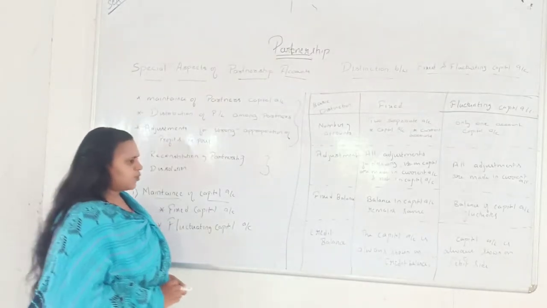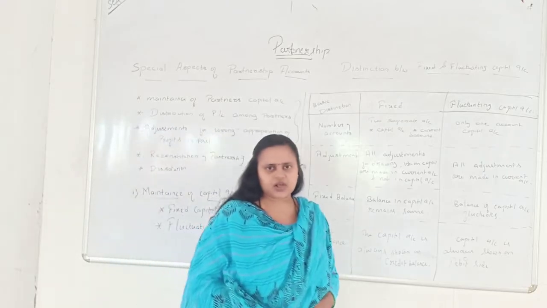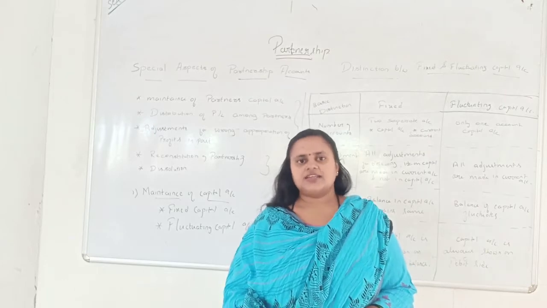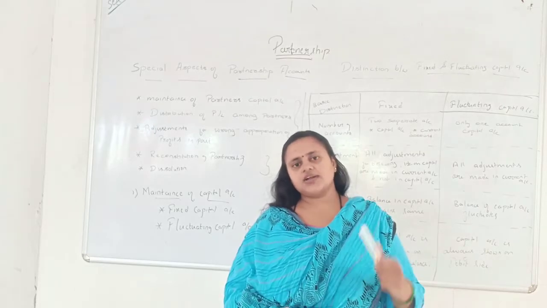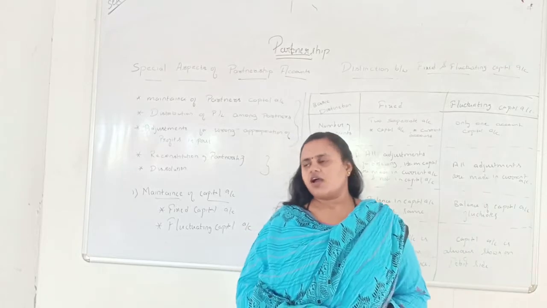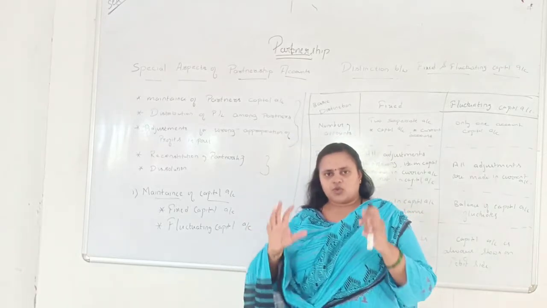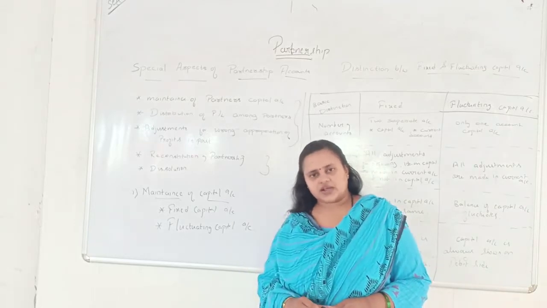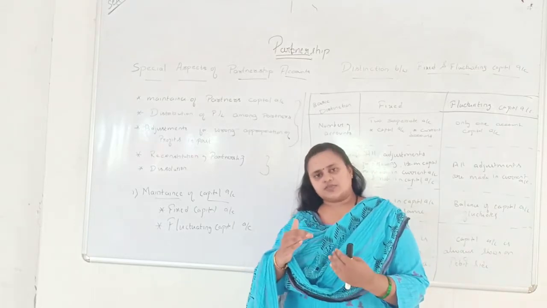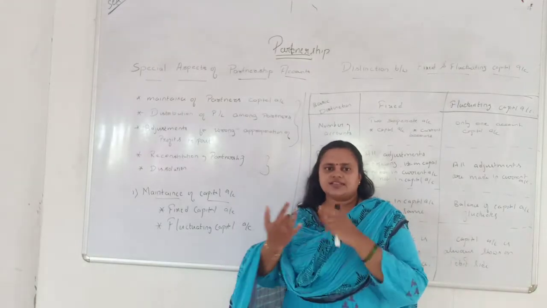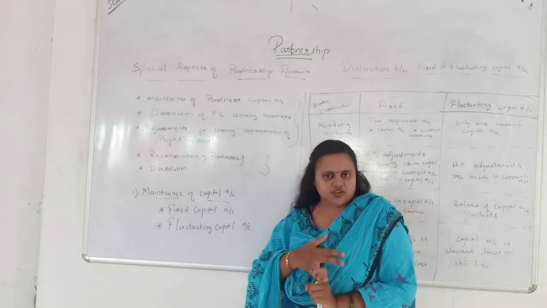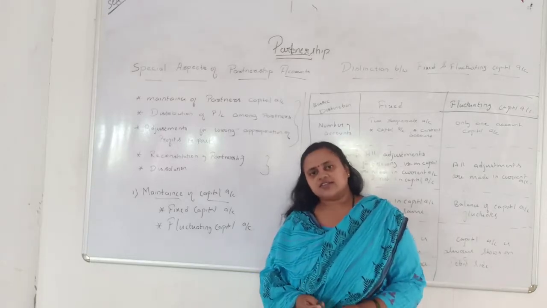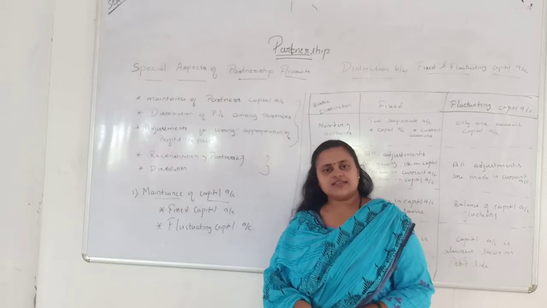See, in the fixed capital account, two accounts are maintained. One is the partners' capital account, another one is the current account. First, whatever capital is brought is written in the partner's capital account, and another separate account is maintained, the current account. There, the salaries of a partner, commission of a partner, interest on drawings, interest on capital, all are entered separately in another account called the current account.